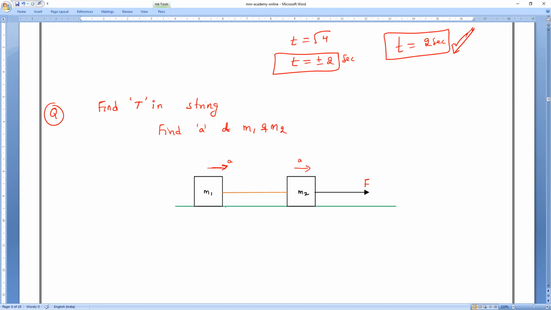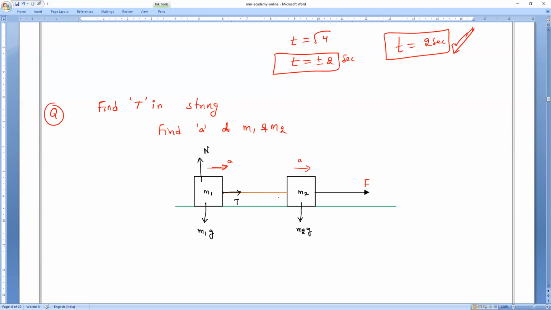Now tell me the weight acting in the downward direction. For M1, what is that force? M1g. And for this body, M2g. Next, the normal reaction acting on this one, let me take N. Then the tension exerted by strings is always away from the point.